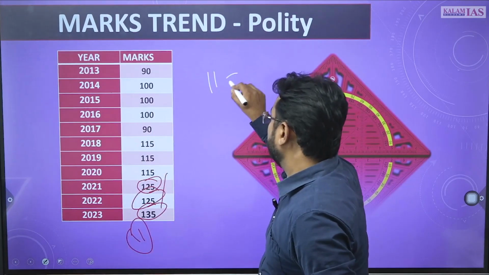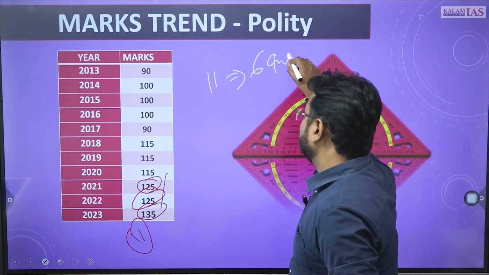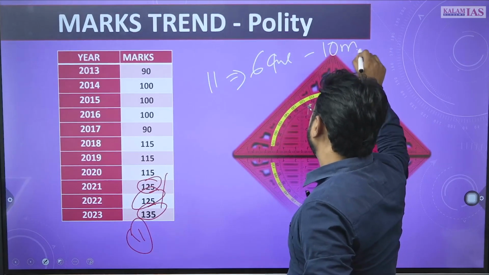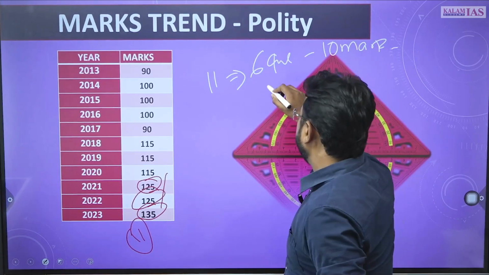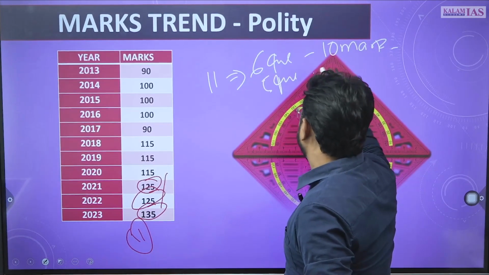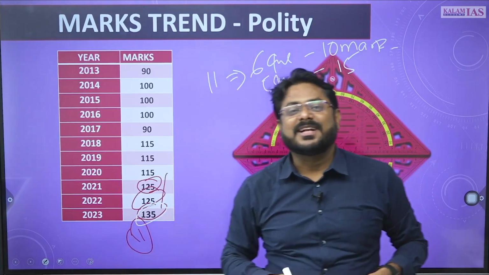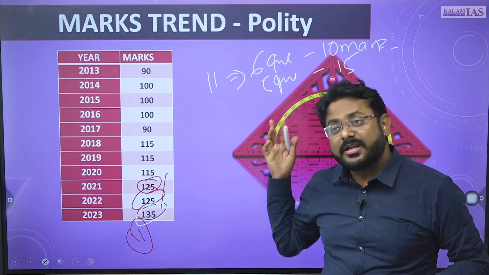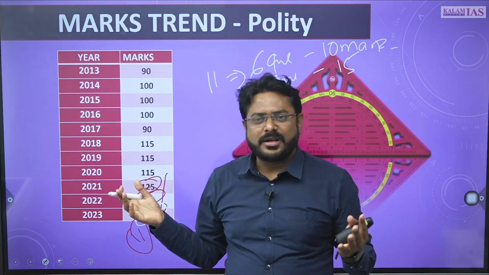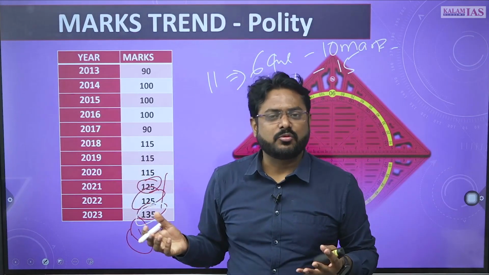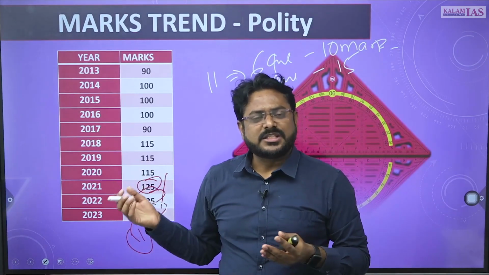11 questions, of which 6 questions are 10 marker in the polity section and 5 questions are 15 marker. So altogether this is 135 marks question in the polity section itself. And obviously polity section is a bigger section in the GS paper 2, the largest section in the GS paper 2.